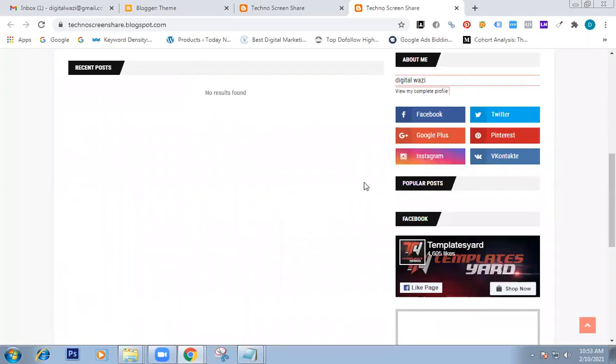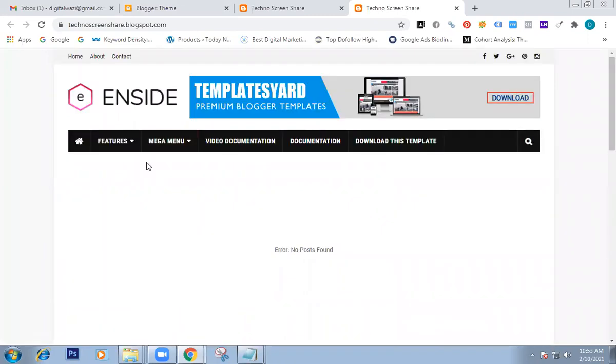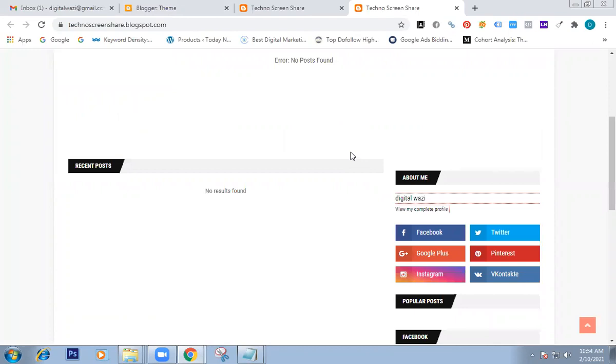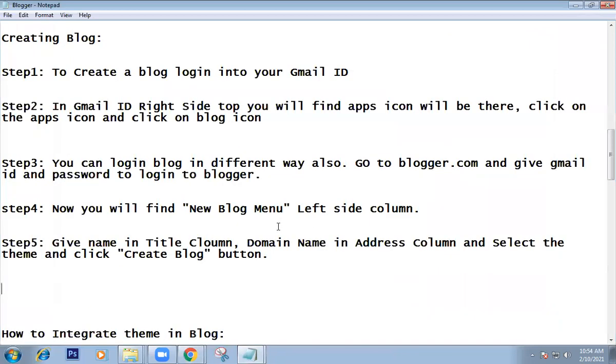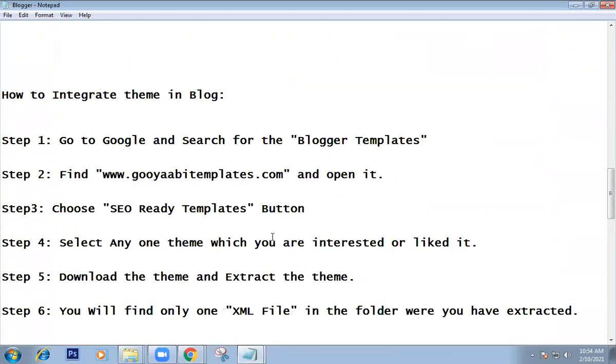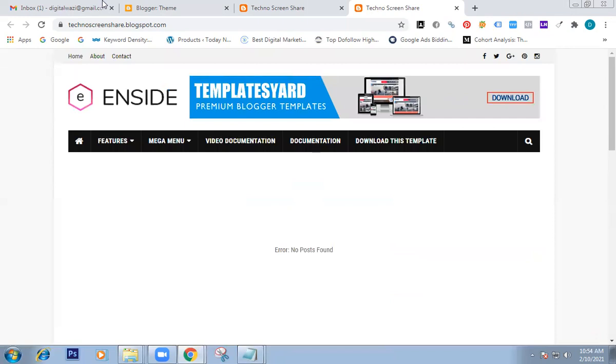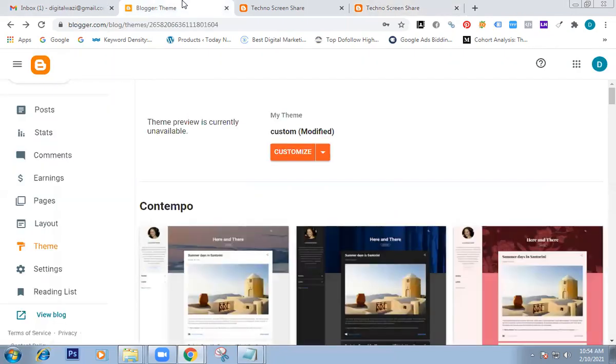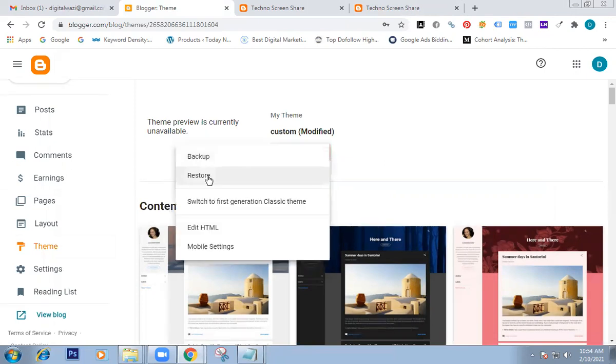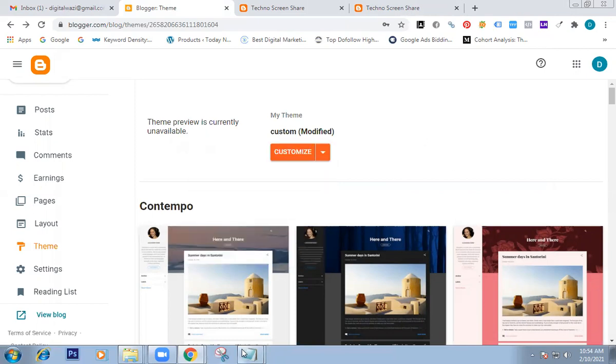Now, what is our task? You should design our website. You add our menus, create a post, create a logo, create a header file. These things will be learned in our Blogger concept. Understand how to install your Blogger template. Does anyone have any doubts? See, go to Blogger backend, click on theme. In customize, click on arrow mark, click on restore, upload our template file. According to our menus, we will design our blog.